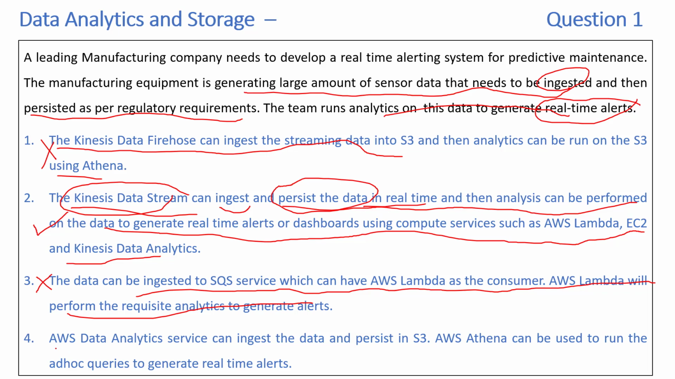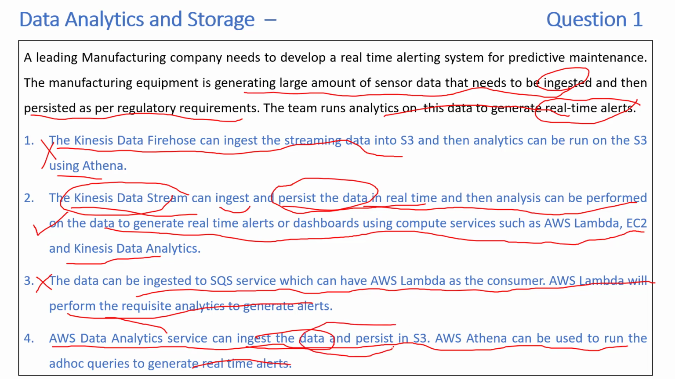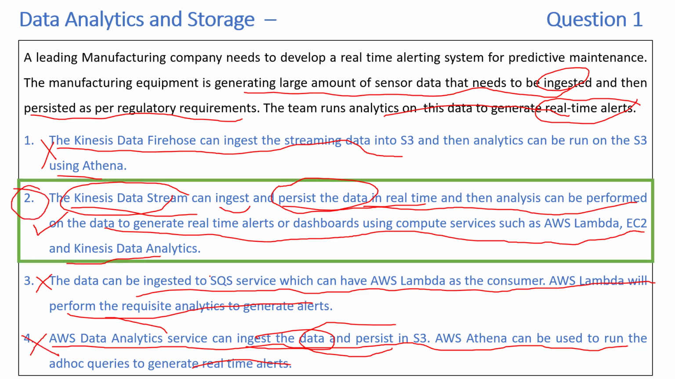Let's look at the last one. AWS Data Analytics service can ingest the data and persist it in S3. AWS Athena can be used to run ad hoc queries to generate real-time alerts. So the data analytics service cannot ingest the data and persist the data, neither can it extract, transform, and then load it to S3. So this is not a correct answer. The only right fit we have for this question is number 2.